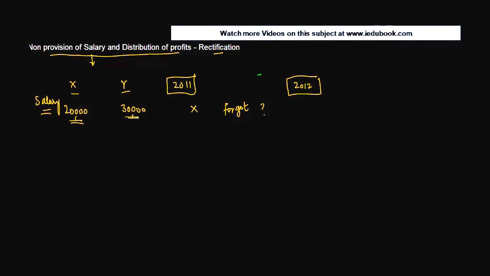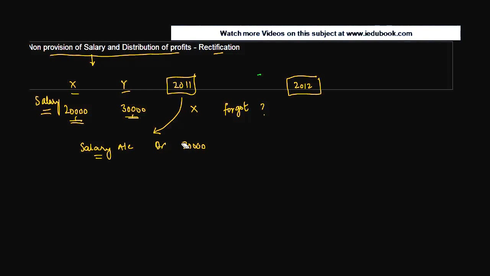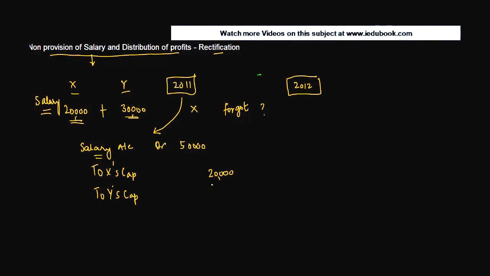So in a normal scenario, what will happen? Had it been that you were passing these entry in 2011, you would have said salary account debit. It's an expense account, it's an expense for the company. So you will put in salary account debit 20,000, or maybe I can just pass a single entry here. 20 plus 30, right? 50,000 to X's capital account to Y's capital account. Right?